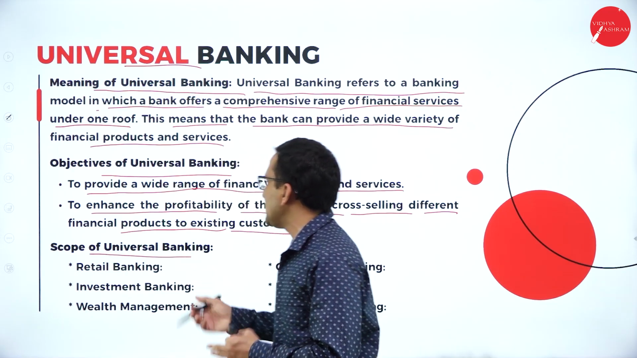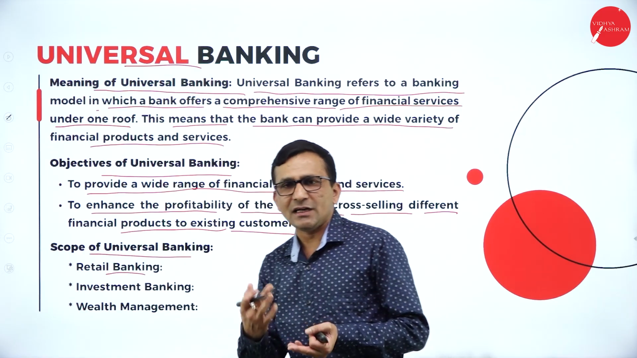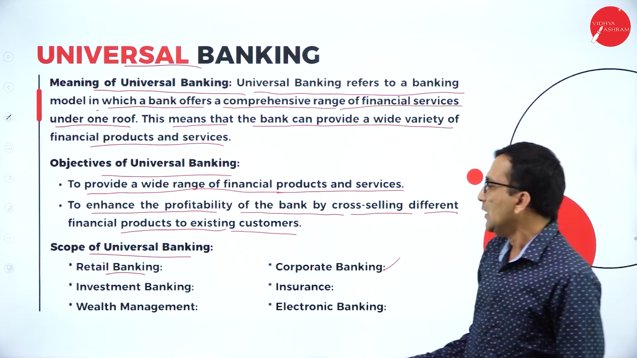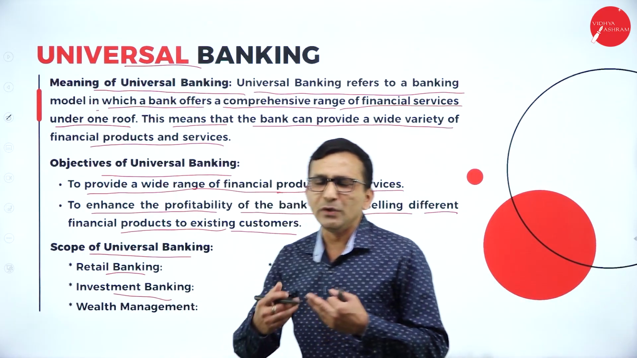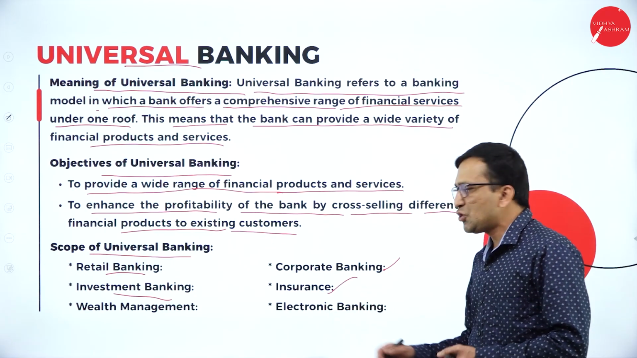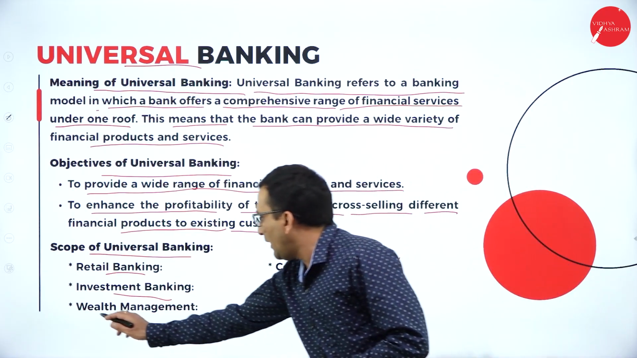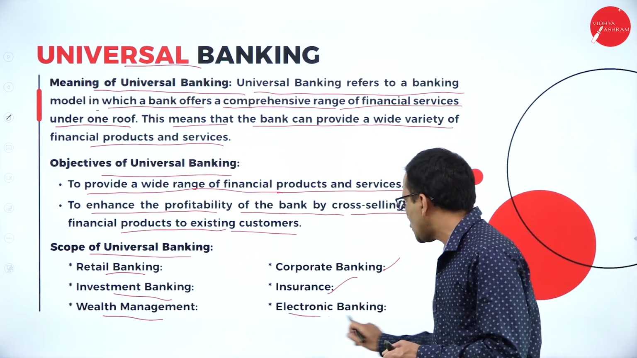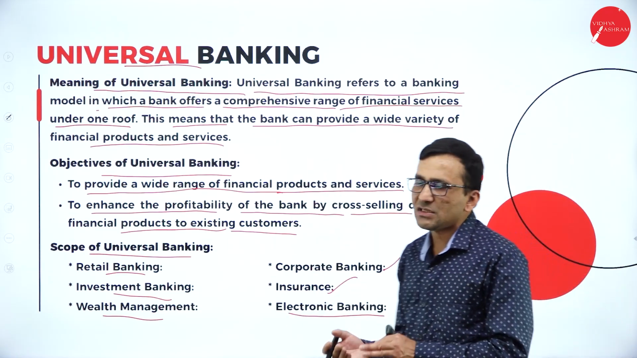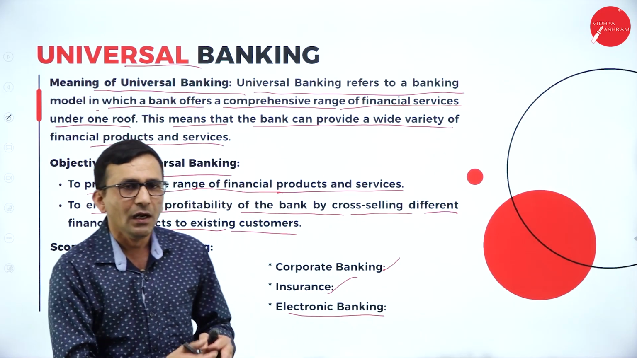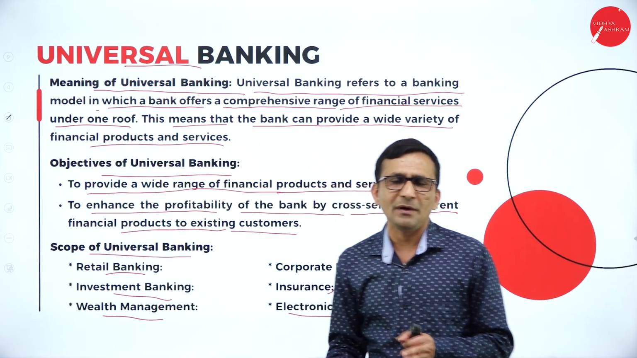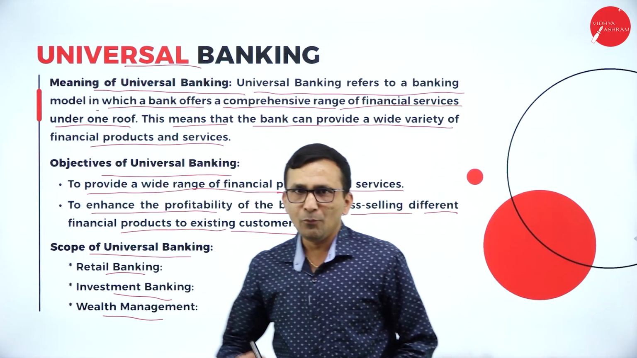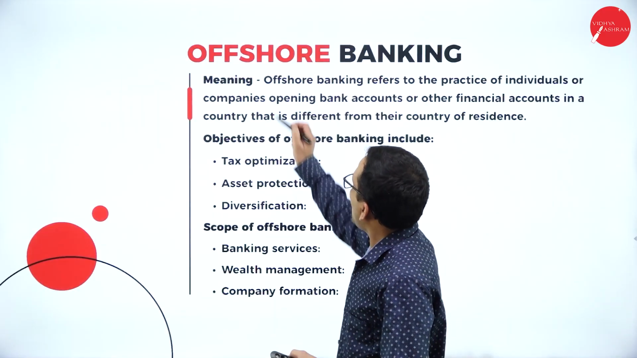And the scope of universal banking: retail banking, which is related to savings account holders; corporate banking, which is related to businessmen; investment banking, for investing; and insurance products, for wealth maximization, how you can increase your wealth; and electronic banking, because in universal banking you operate in different cities and different countries, so you need to select the right platform. Moving forward.